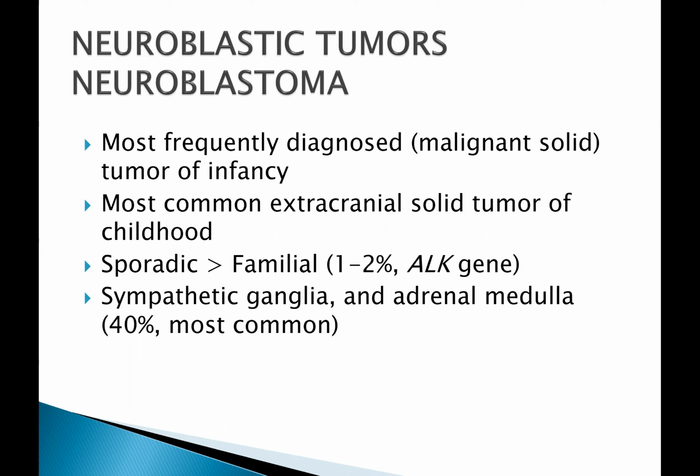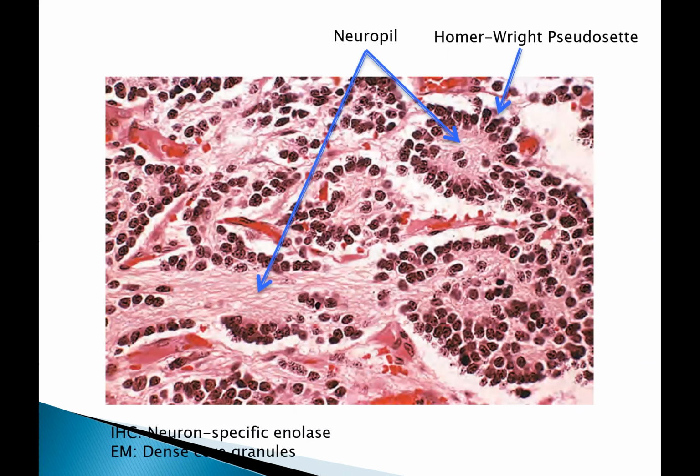So the site could be sympathetic ganglia, adrenal medulla, which is regarded as the most common. When we take sections of the mass, they are composed of small cells embedded in a finely fibrillar matrix. In childhood, about 40% of neuroblastoma will arise in the adrenal medulla.